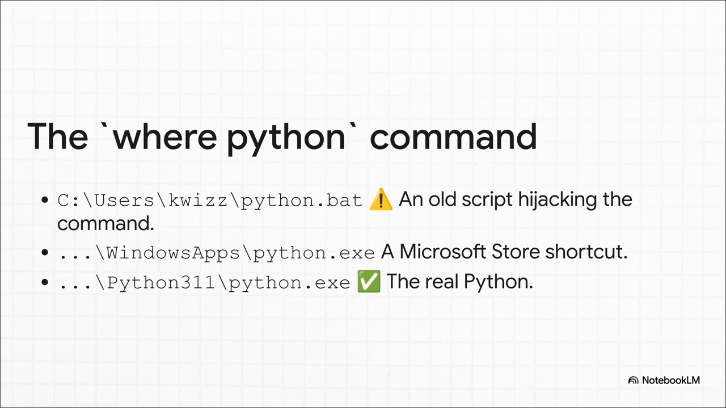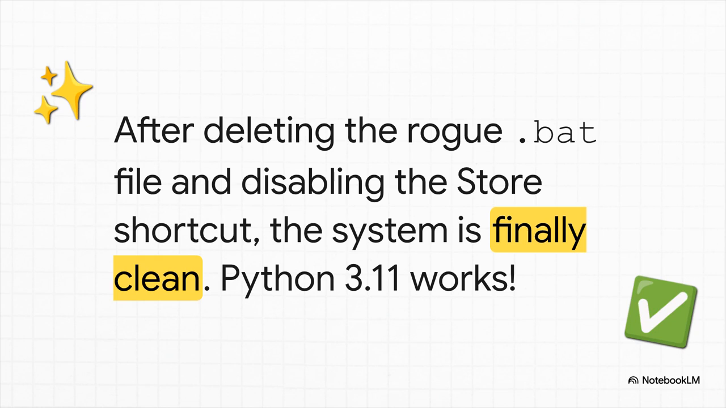A command called where python reveals the culprits. See, the system is finding 3 different things that call themselves Python, and the order is everything. It's finding an old leftover script and a useless Microsoft Store shortcut before it ever gets to the actual correct installation hiding at the very bottom of the list. With the imposters identified, the fix is finally simple. Delete that old script, disable the store shortcut, and poof, the system is exorcised. The command line is clean, typing Python now runs the correct version 3.11, the environment is perfect.